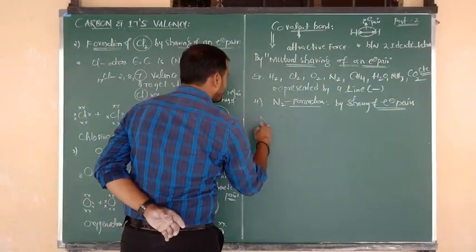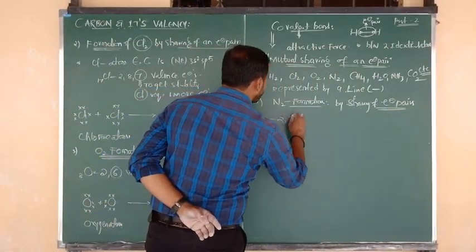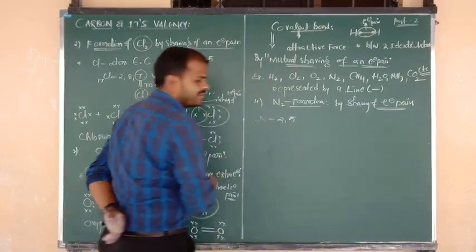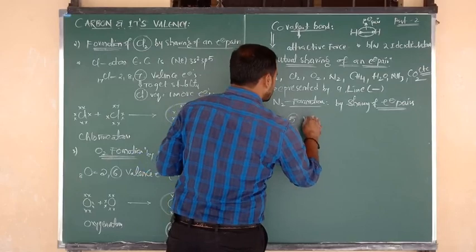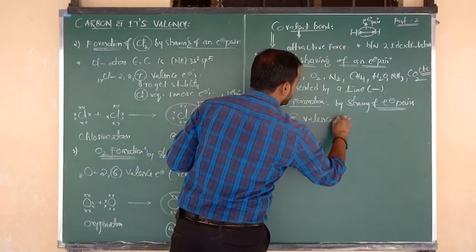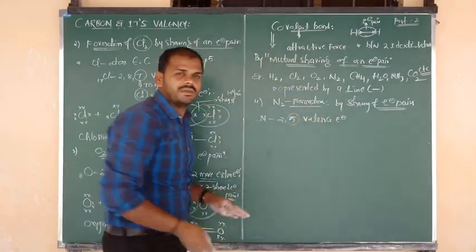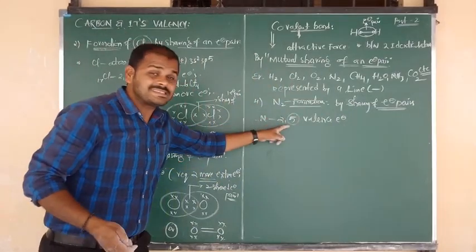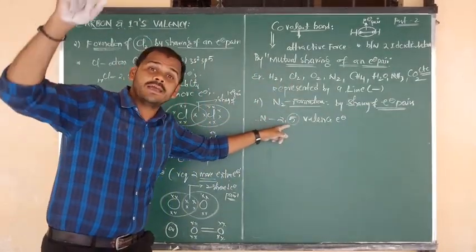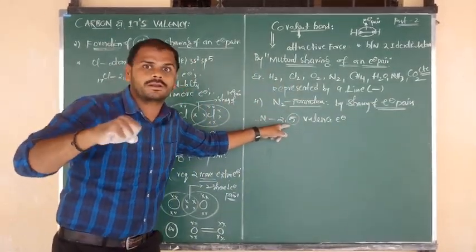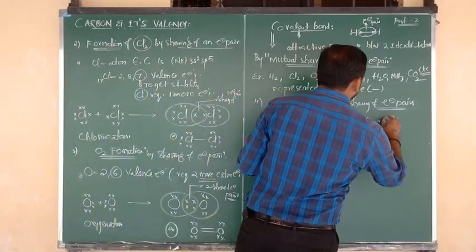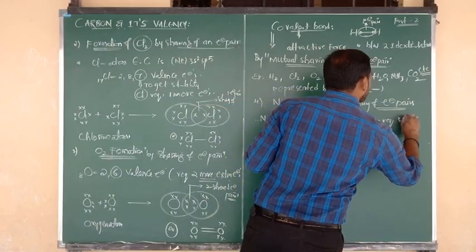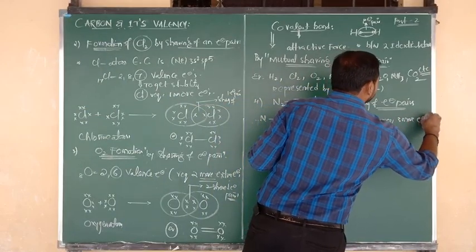Nitrogen atomic number is 7. The electronic configuration is 2, 5. 5 plus 2, 7. So the outermost orbit of nitrogen contains how many electrons? Only 5 electrons. So due to the presence of 5 electrons, nitrogen atom is unstable. To reach stability, 5 becomes 8, so it requires how many electrons? 3 electrons. One N atom requires 3 more electrons.